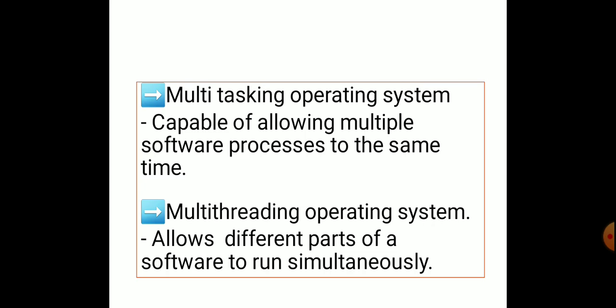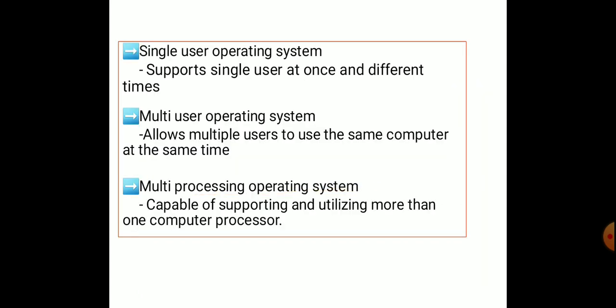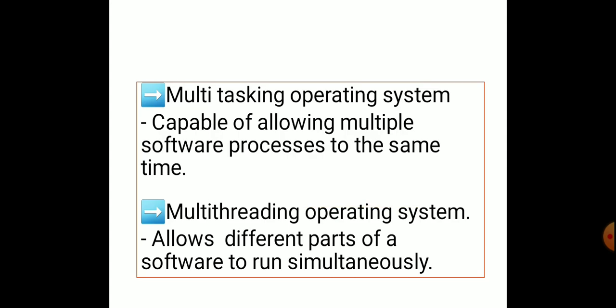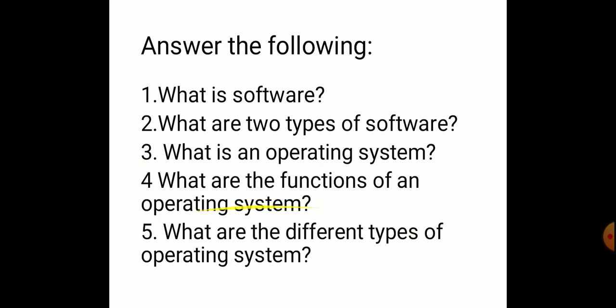The last one is multi-threading operating system, which allows different parts of a software program to run simultaneously. Examples are Linux, Unix, Windows XP and Windows 7, 8 and 10. So these are the types of operating systems: single user, multi-user, multi-processing, multitasking and multi-threading operating system.